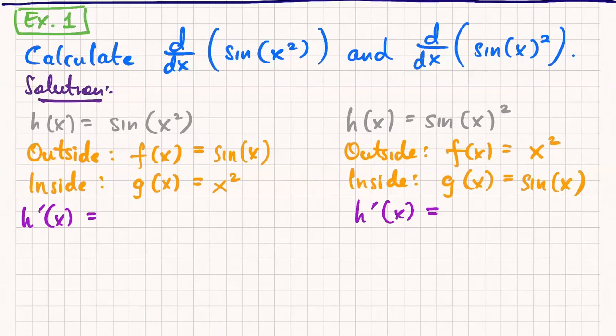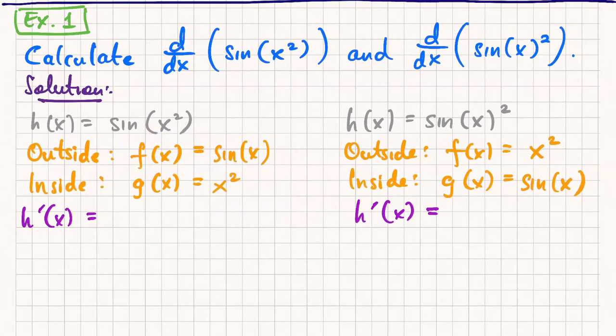Now, chain rule tells us what? So let's look at the function on the left-hand side. Chain rule tells us you first differentiate the outside function. Now, we know that the derivative of sine of x is cosine of x. Now you should think of that as a stencil. Derivative of sine of something is cosine of something. Don't think of it as just x, but think of it as sine becomes cosine.